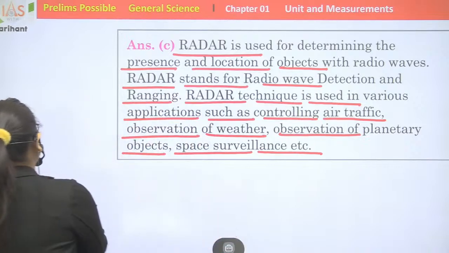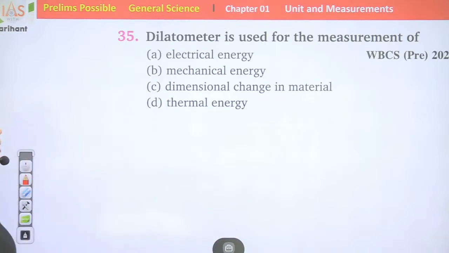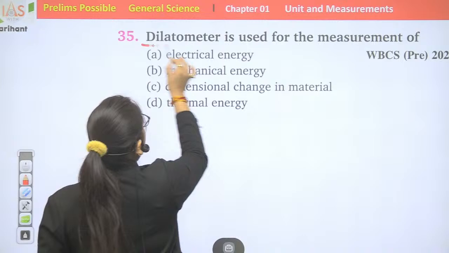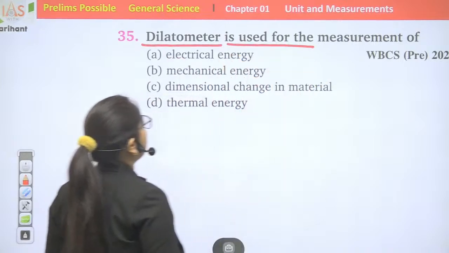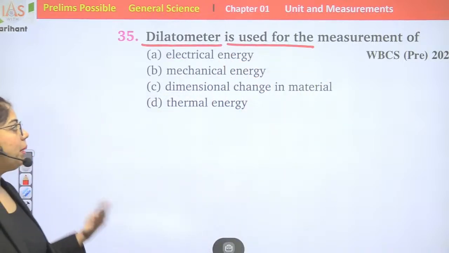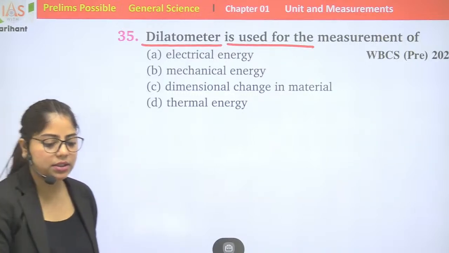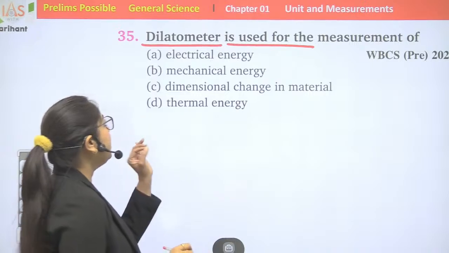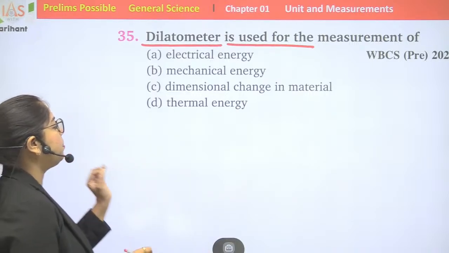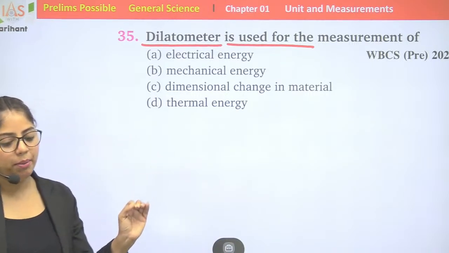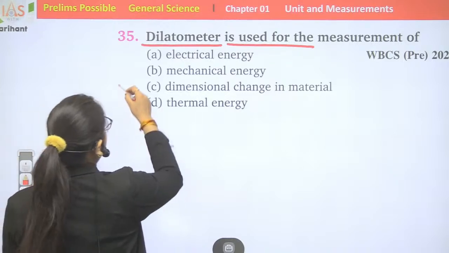Question number 35 asks, dilatometer is used for the measurement of electric energy, mechanical energy, dimensional change in material, thermal energy. Option number C will be the right answer.